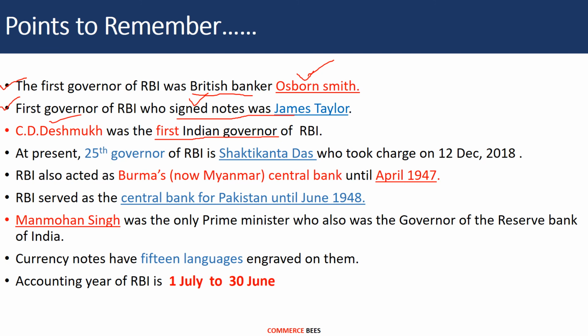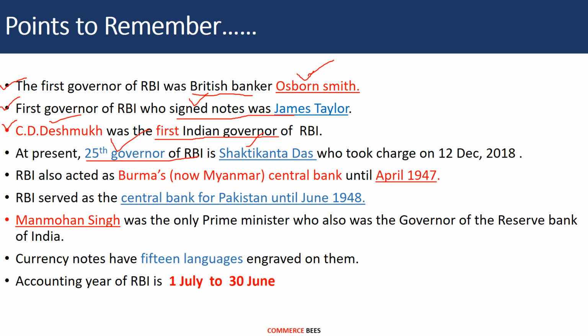At present, the 25th governor of RBI is Shaktikanta Das, who took charge on 12th December 2018. So the present or the current governor of RBI is Shaktikanta Das, and he is the 25th governor of RBI.